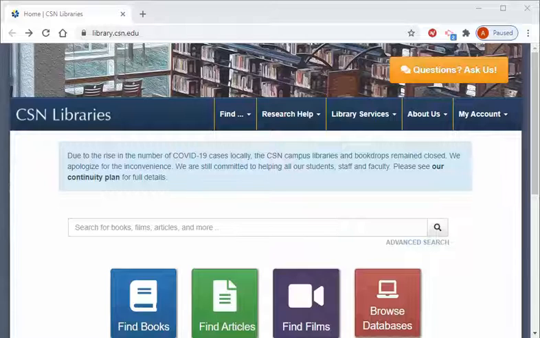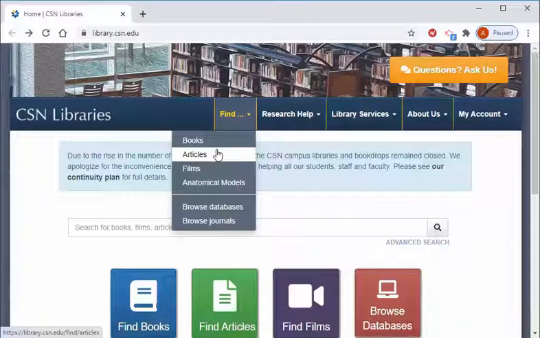Similar to finding books from CSN libraries, you can search for magazine, newspaper, and journal articles from the homepage. Click on the green Find Articles button, or go up to Find and choose Articles.